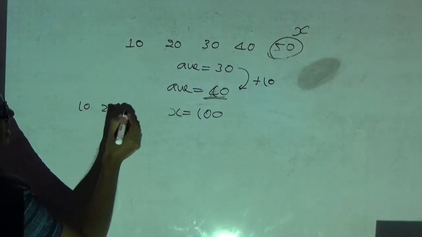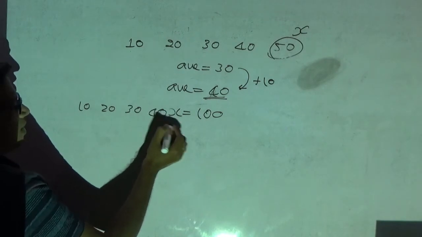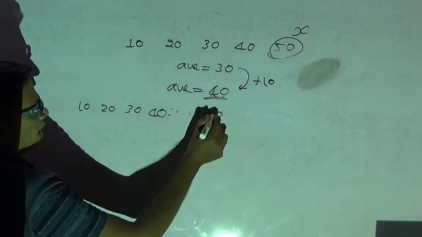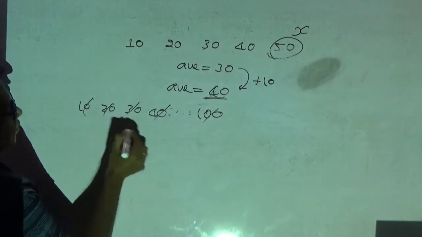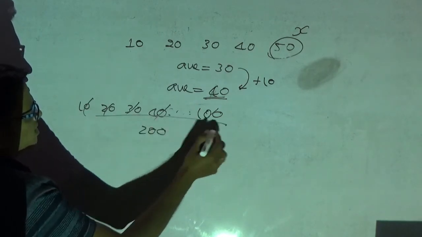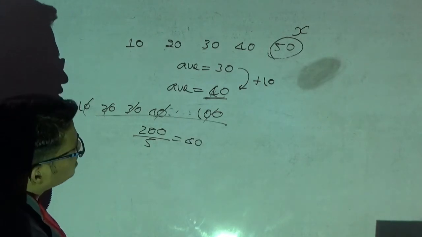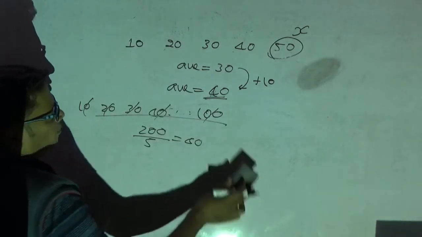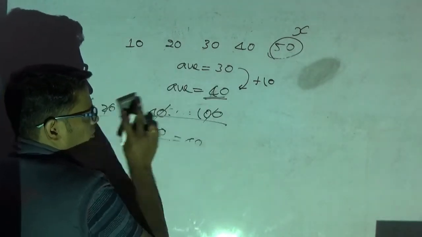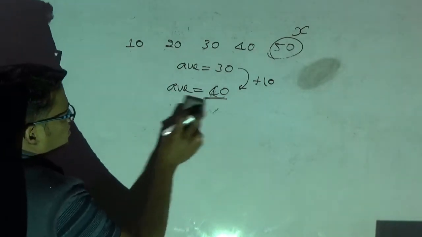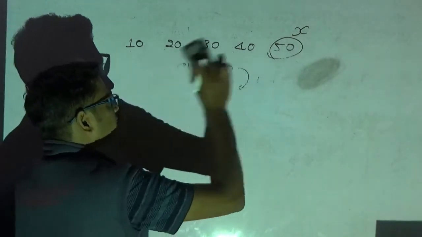The remaining 4 people are the same. Okay, let me check. 100, 100, 150, 200. The sum is 200 divided by how many samples? 5 samples. 40. The average is 40. I got it. Now please observe, in one single step I can tell what is the age of the new person. That is 100 years. Okay, so I will take one more example for this.